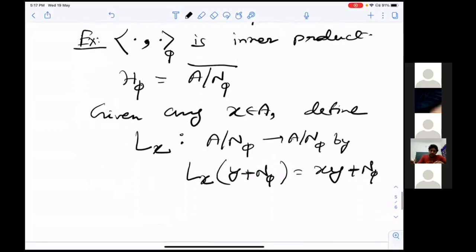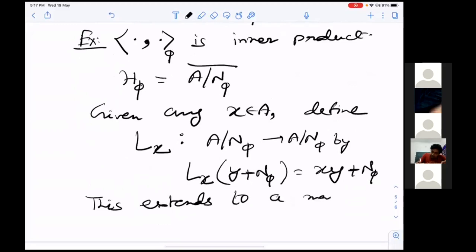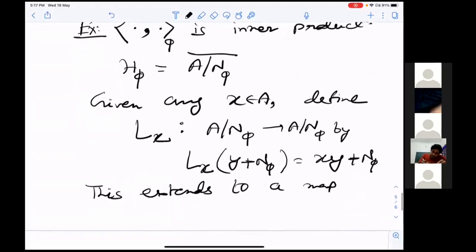Next, this extends to a map from H phi to H phi.